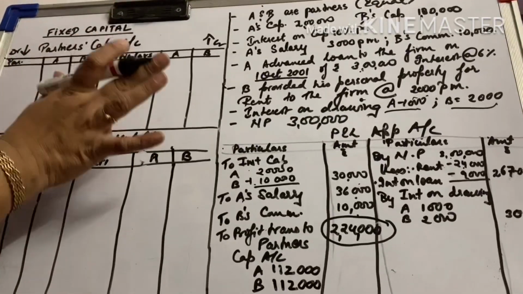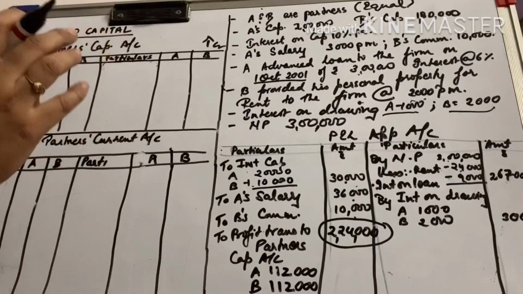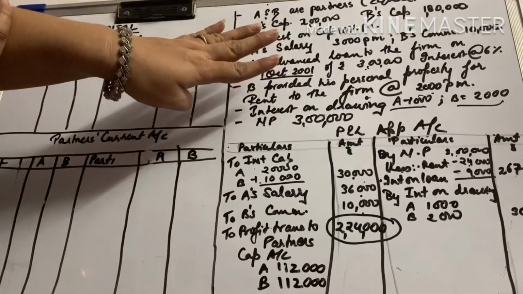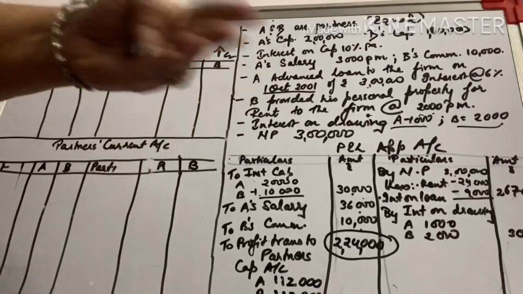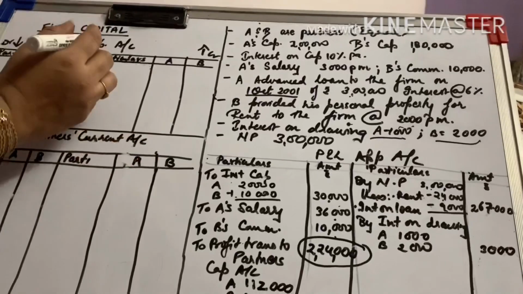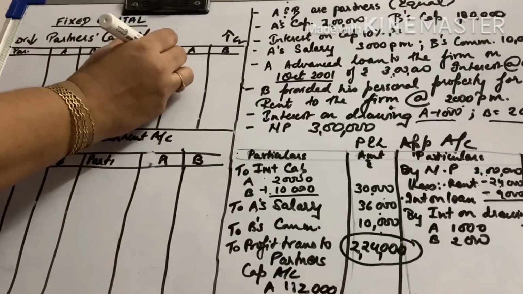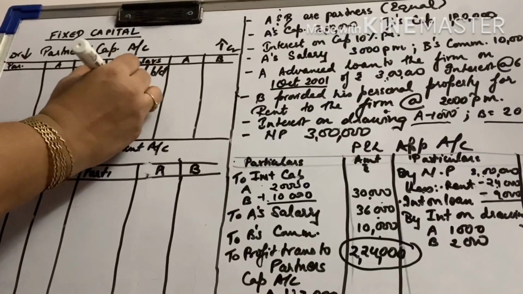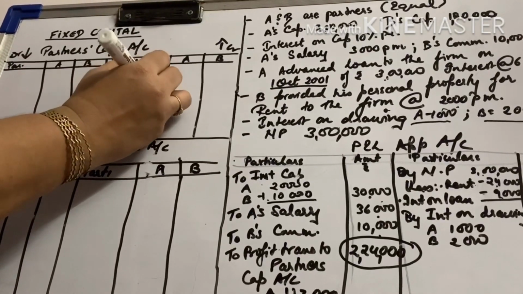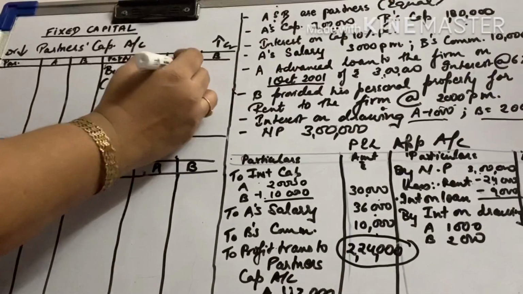Now in partners capital, I told you that in fixed capital only capital will come and nothing else. There is neither additional capital nor withdrawal here. I will make you do a question in the next video in which everything will be there. For now, you will just write by balance brought down. This is the opening capital which would be given in your question. These capitals. So 2 lakh.